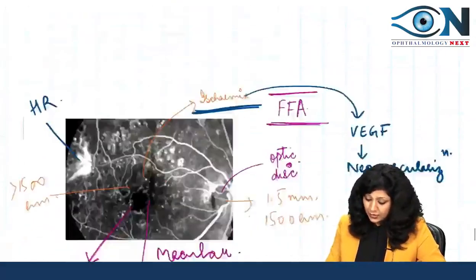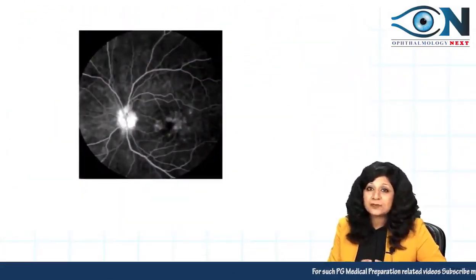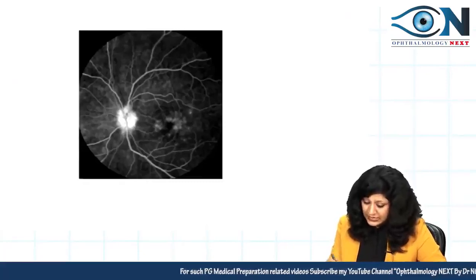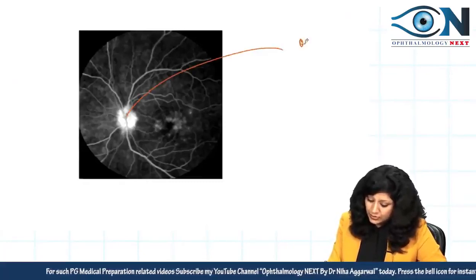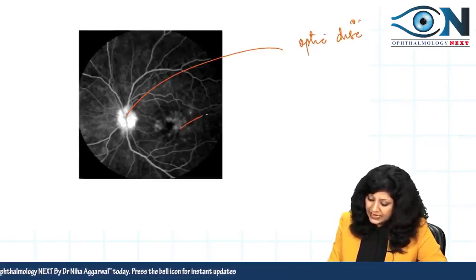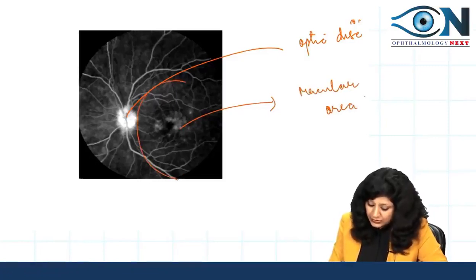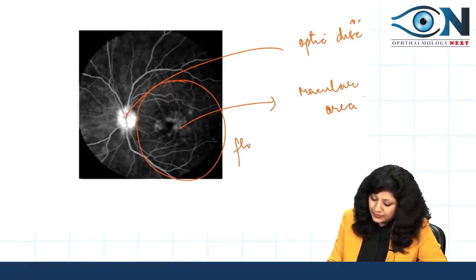Okay, now the other thought is that this image came and they said, ma'am, this image is quite close. Now can you see here, again this area is your optic disc. This is the optic disc area, and this area is your macular area. This macula is showing you the typical flower petal appearance.